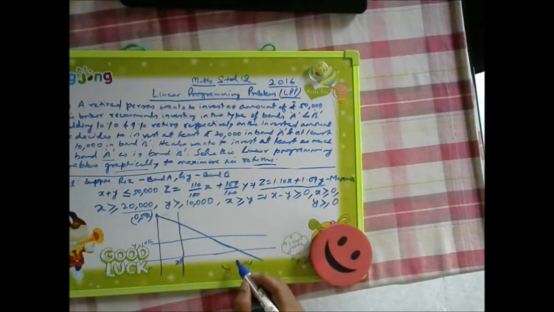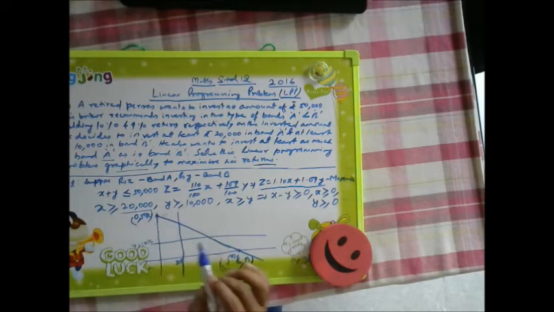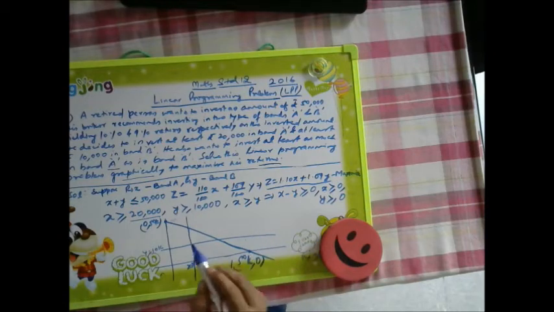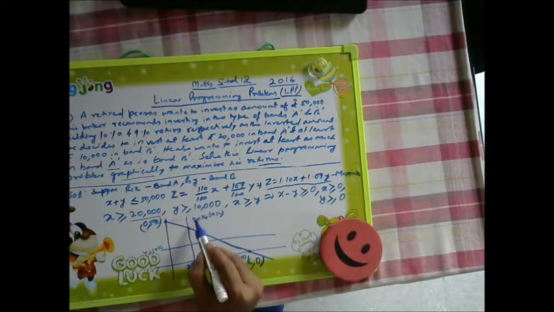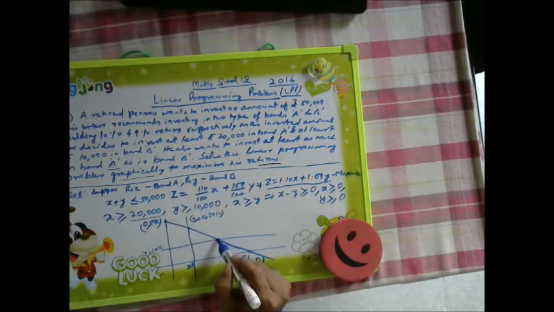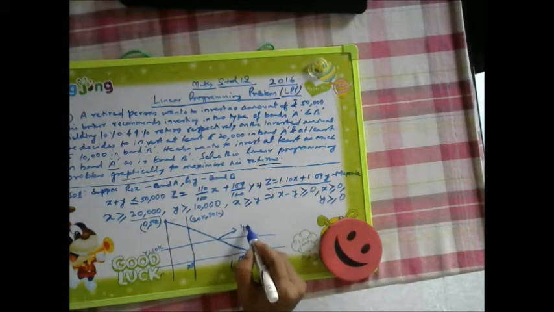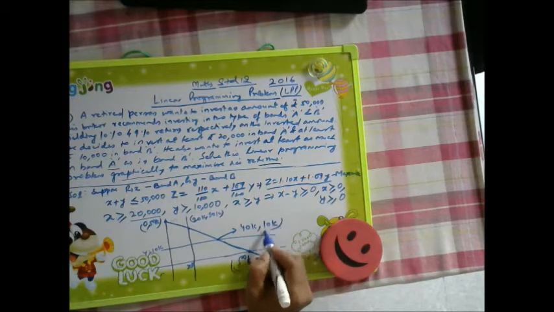In this way we are keeping it, so it is becoming 50k and 0, this point and this point. So this point has become 20 and 30, so 20k and 30k. What about this point, gentlemen? This is 10k, so it will become 40. This point is 40k and 10k.